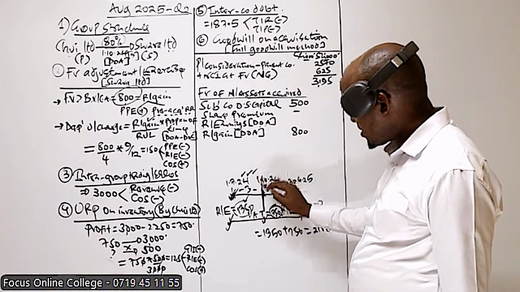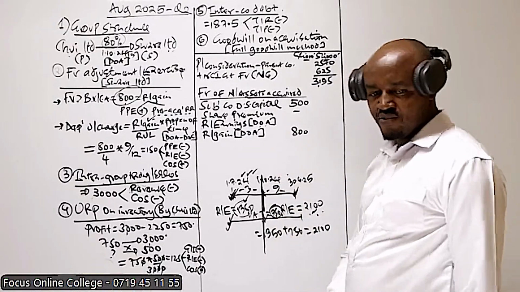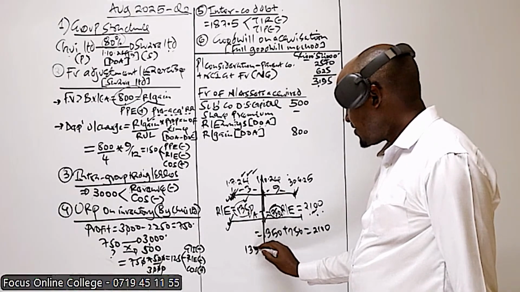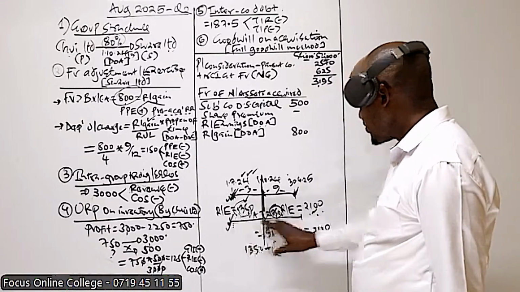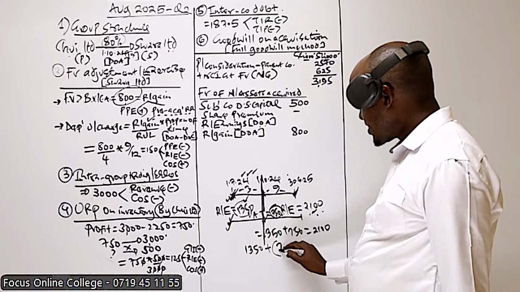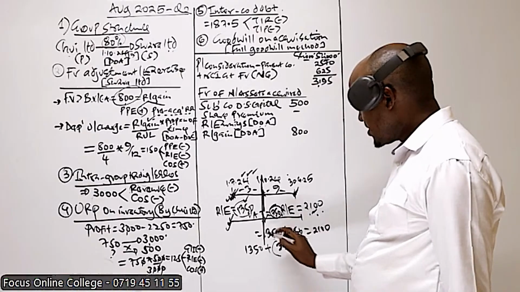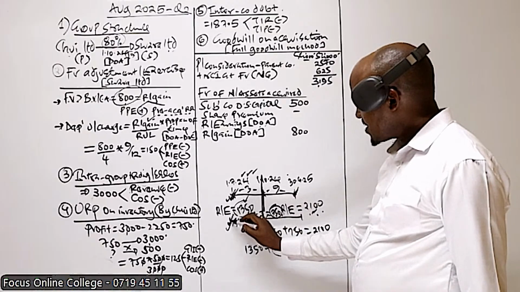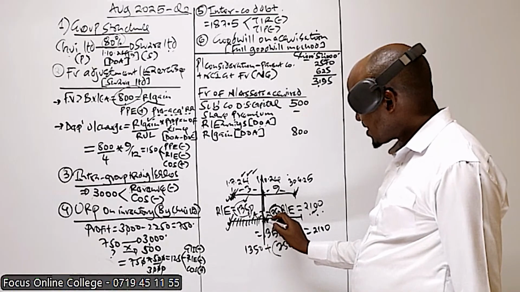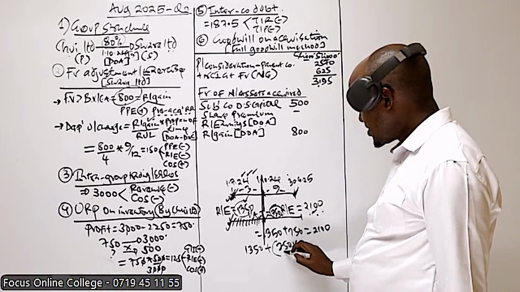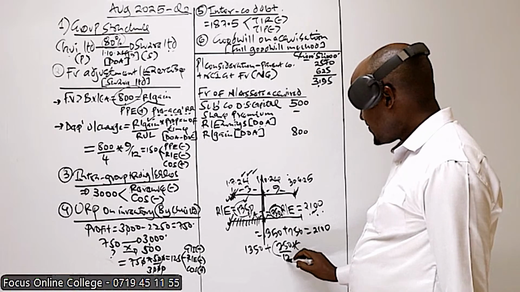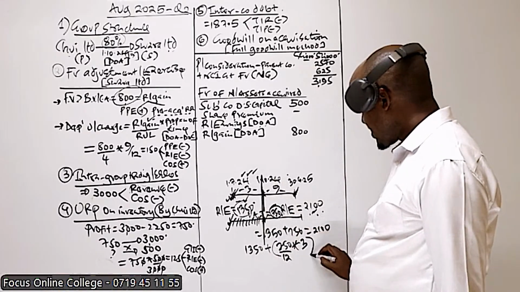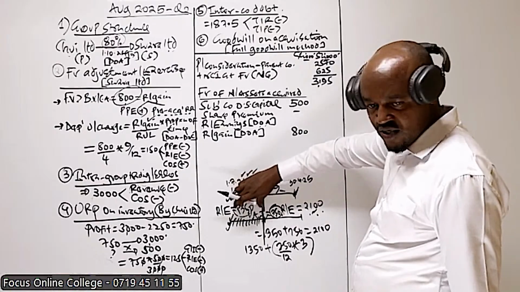What we are interested in is the retained earnings here. How do we compute that? We take the retained earnings at the start, 1,350, and then the profit reported for the whole year, which is basically 750. Out of this, we compute how much profit was reported by our subsidiary from the start before it was acquired. So this is the profit for the whole year. Divide that by 12, and then how many months do we have there? We have 3, so multiply that by 3. That will give you the profit reported for these 3 months.